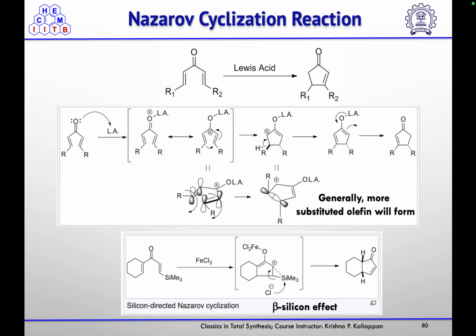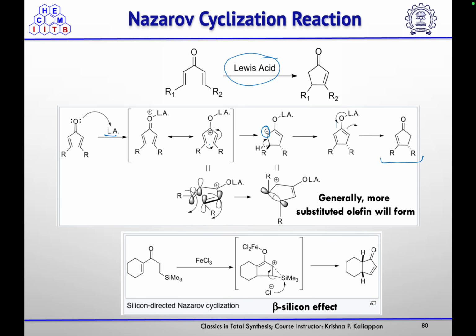Then one can use Nazarov cyclization reaction to form the 5 membered ring, where you have a ketone diene and you are treating it with Lewis acid to form the alpha beta unsaturated ketone. So first your ketone will coordinate with Lewis acid and an electrophilic species will generate, which undergoes rearrangement of the double bonds to form another carbocation, and after the loss of proton you will get this diene, which on tautomerization will give you the alpha beta unsaturated ketone.